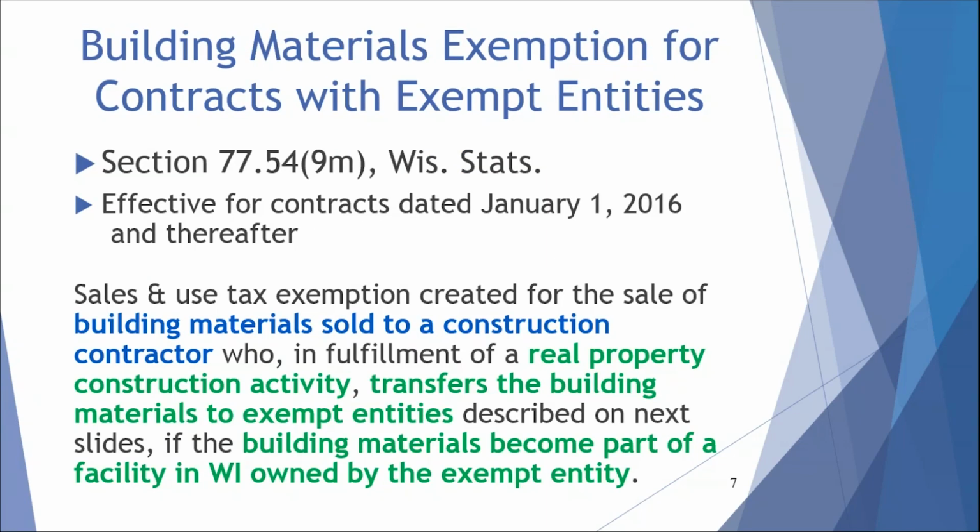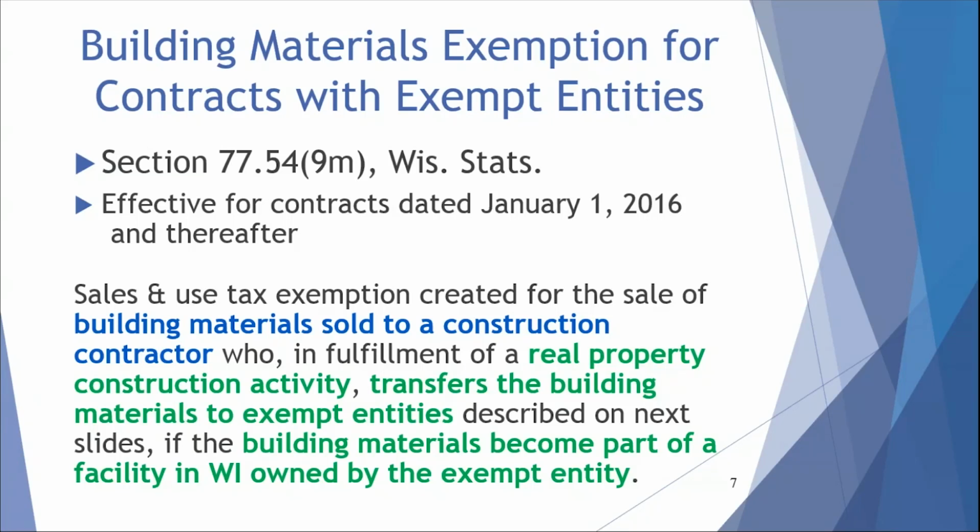To make things easier for contractors doing real property construction activities for certain exempt entities, an exemption was created. The goal of this exemption was to allow a contractor to purchase materials without tax for resale, without having to create a separate entity or coordinate purchases on behalf of the customer.